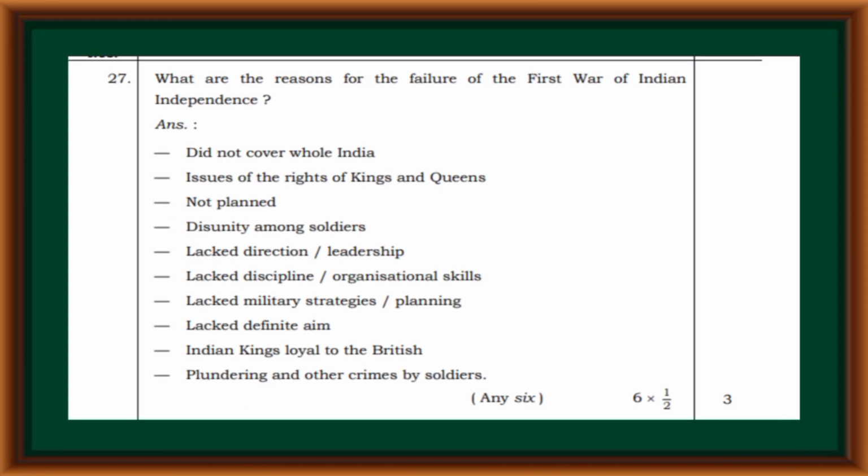What are the reasons for the failure of the first war of Indian independence? Did not cover whole India, issues of the rights of the kings and queens, not planned, disunity among soldiers, lack of direction and leadership, lack of discipline and organized skills, lacked military strategies and planning, lacked definite aim, Indian kings loyal to the British, plundering and other crimes by British soldiers.